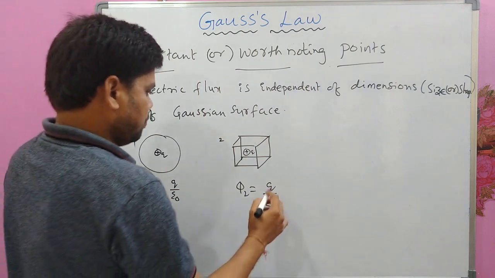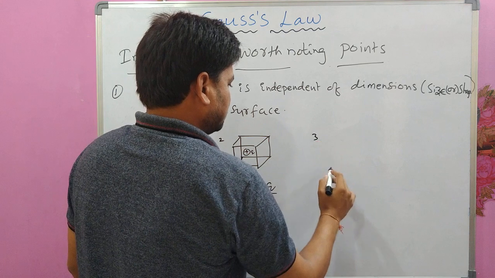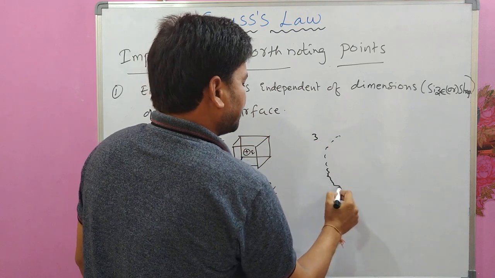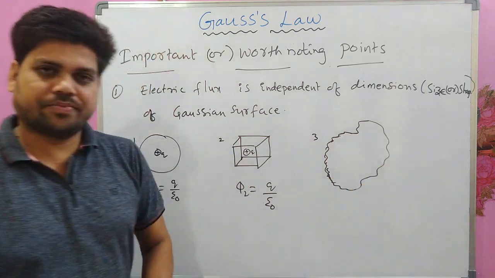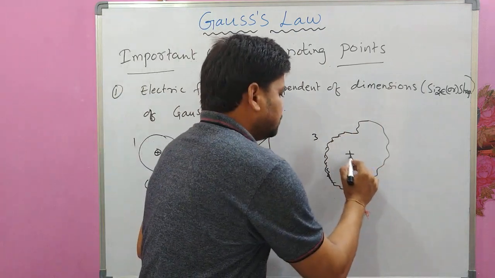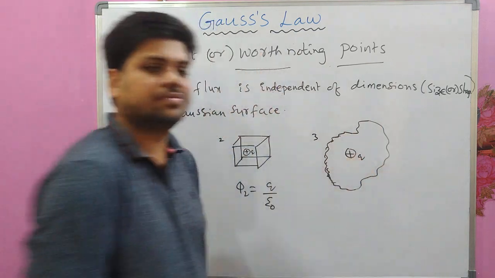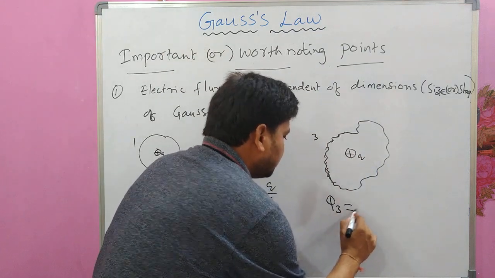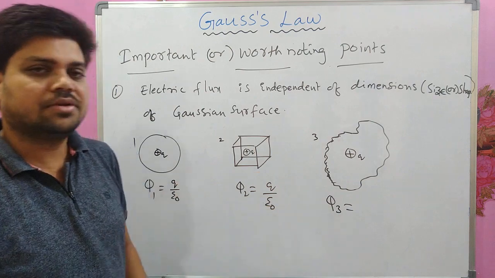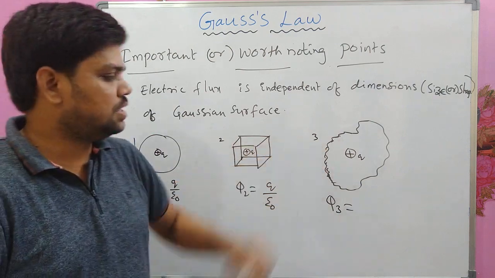Okay. Now consider another surface in an irregular manner. You don't know what the shape of it is, and some charge Q is here. What is the flux passing through this surface? Let me call it phi 3. First surface, second surface, third surface.